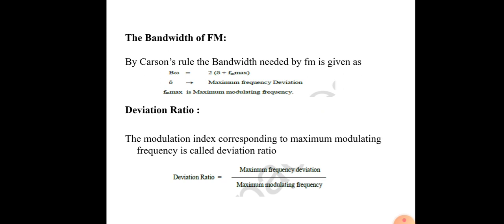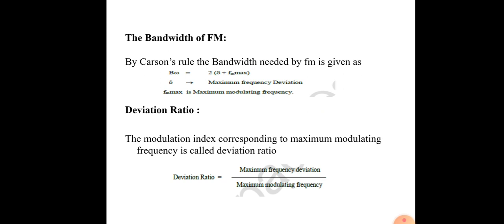And then the bandwidth of the signals. By using Carson's rule, the bandwidth needed by the FM is given by bandwidth equal to 2 times del plus fm maximum. So del is the maximum frequency deviation and fm max is the maximum modulating frequency.